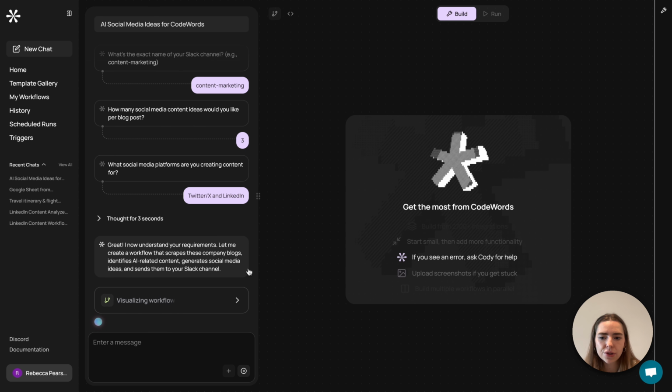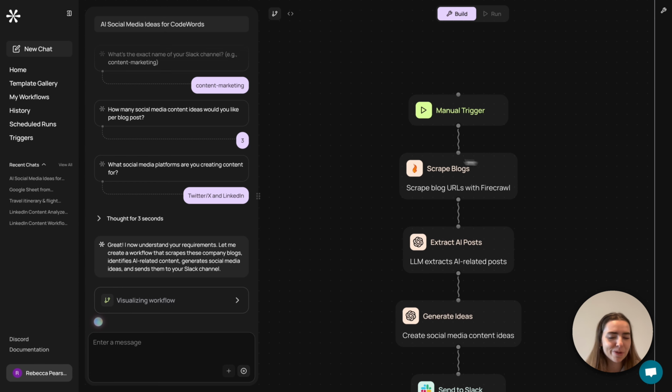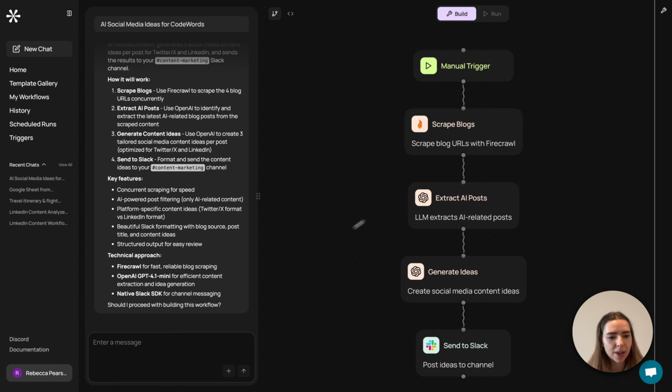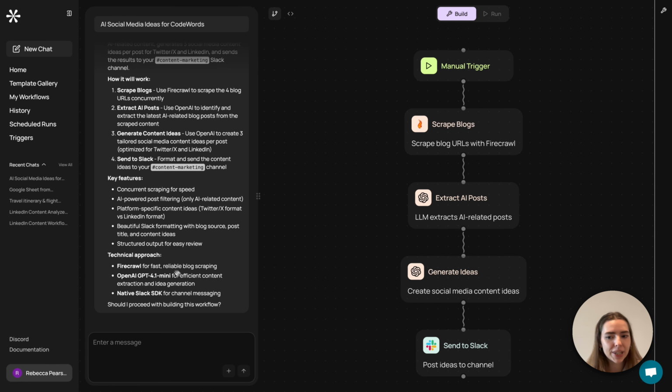And it's also going to create me the workflow, but also a to-do list. So there we go. It's already built me the workflow without me having to drag and drop any of these nodes in place. And I've also been sent a bit of a plan and summary of what I've just asked for. So before Cody gets on with building it, I can just check that I'm happy with this.